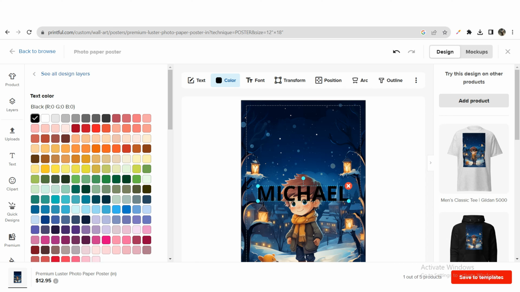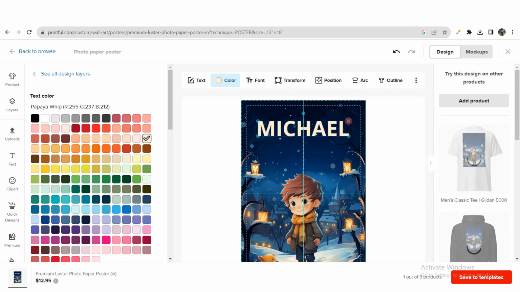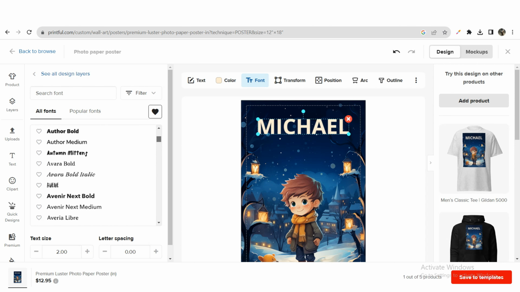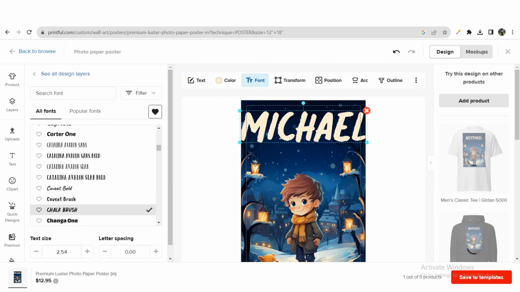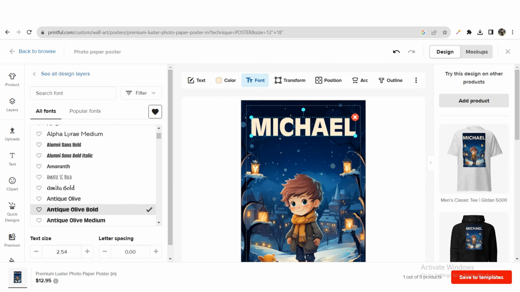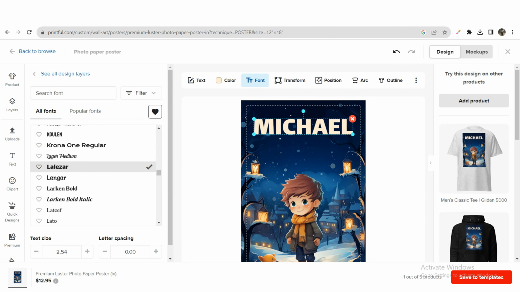Later, I will use these templates for ordering, just replacing the image based on the child's eye and hair color. Also, I will change the child's name here, depending on the name chosen by the customer while placing an order. I've entered a random child's name. Here I can now choose the font size, font color, and other details to design the poster. Afterward, I will create mock-ups from these to use in my marketing.